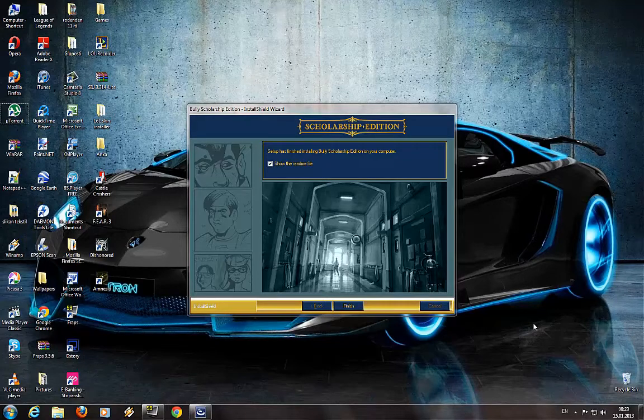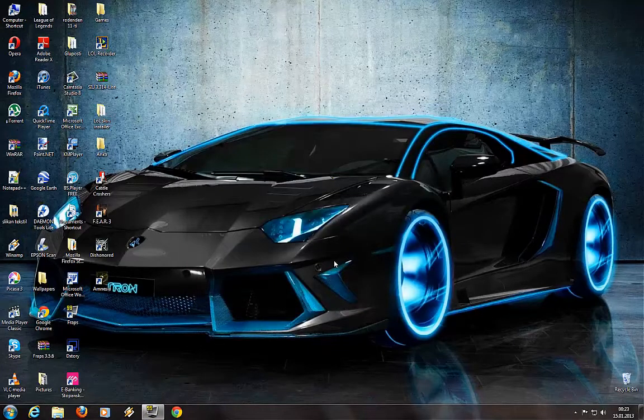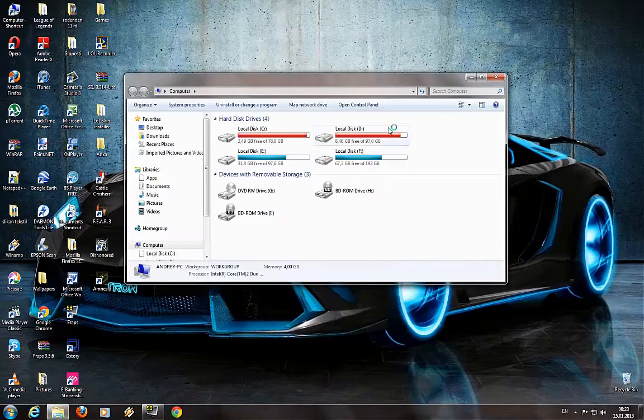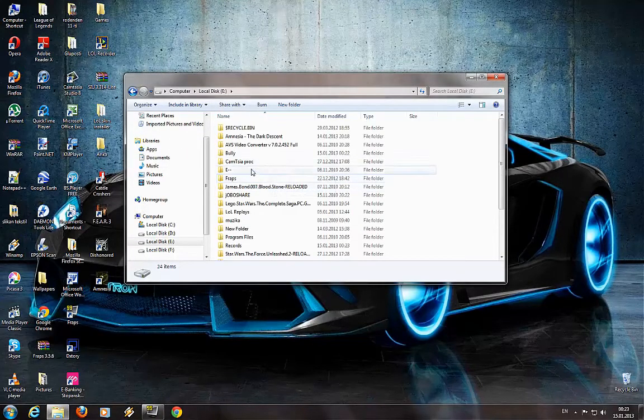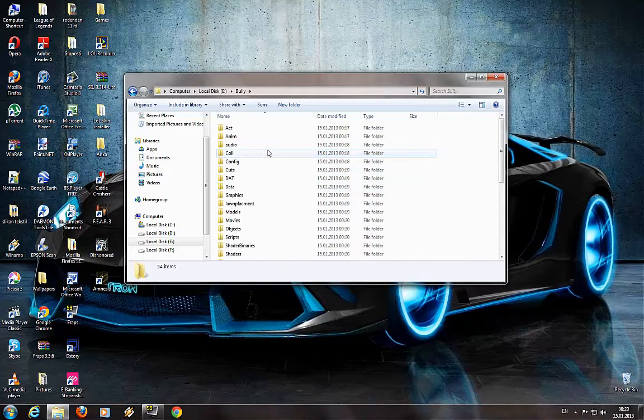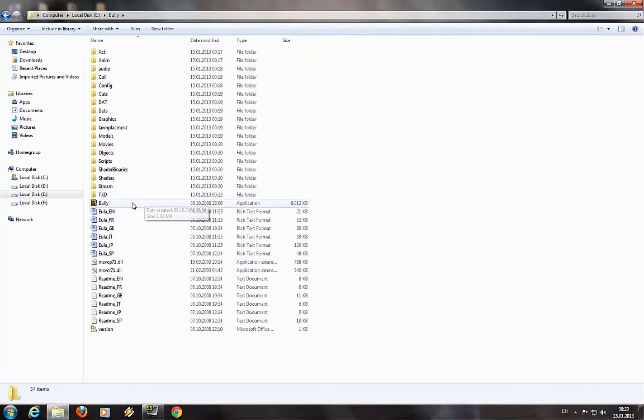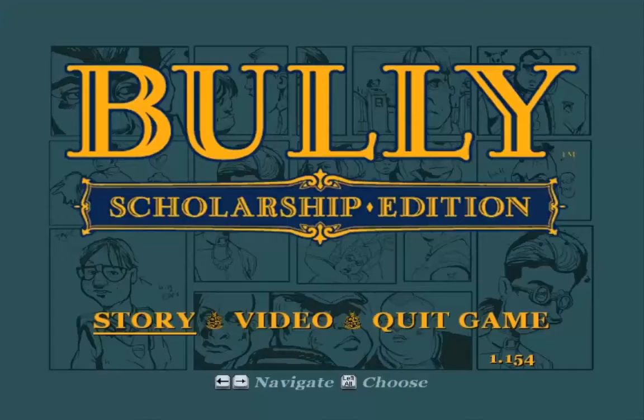Okay guys, so when that's finished, if you want to read the readme file, you can check this, but I don't want to waste my time. And I think you just install the game. Now go where you have installed the game, which in my case is in E, Bully, and then I think I can start the game. So yeah guys. Okay guys, so this is Bully Scholarship Edition. It's a fun game, as I told you, and let's get this. Why not?